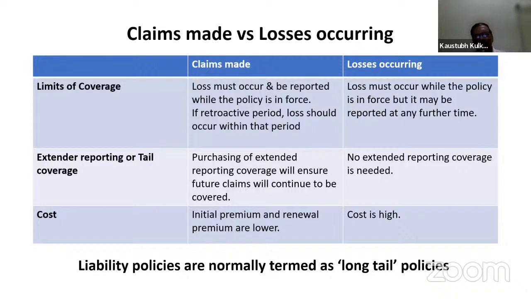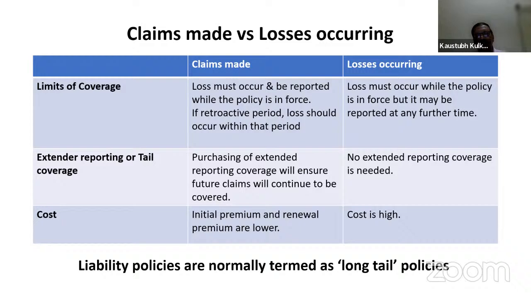So it may continue, and if there is any claim afterwards discovered or lodged, then what will happen? On subsequent renewal, the premium may be loaded. But at the initial stage, a certain amount of premium is to be paid by the insured, and at the time of renewal, that is after the expiry of the policy, the next year premium will be lower. Some discounts will be offered. But whenever there is any claim lodged under a policy, the next renewal may be loaded by a certain percentage. That is under claims made basis.